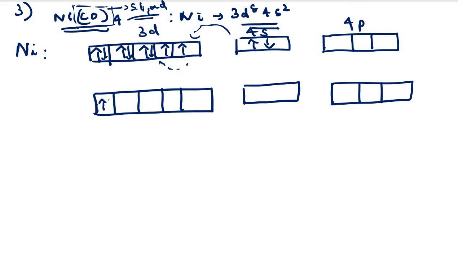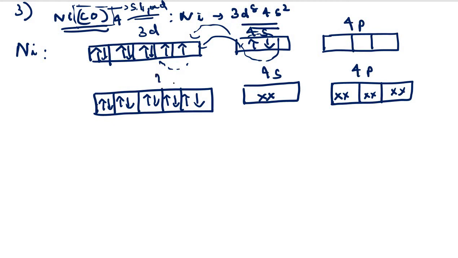Here 1, 2, 3, 4, 5, 6, and this electron will pair with this one. So it will be 8, and the 4s electrons from this are forced to move to the d orbitals. And thus we will be having the pairing like this. Now how many CO groups are there? 4 CO groups are there. Now each CO group donates a pair of electrons. So we can represent it as 1, 2, 3 and 4. So 4 CO groups will donate a pair of electrons, and thus this one is our 4s, this one is our p, and this one is our 3d.